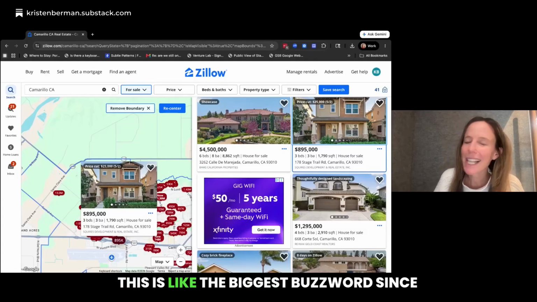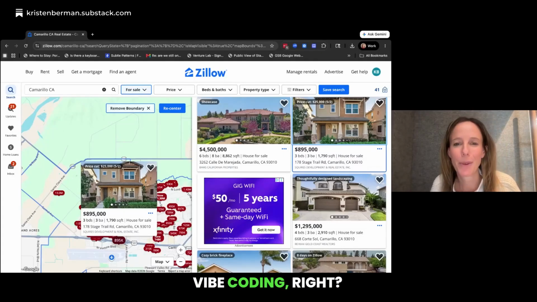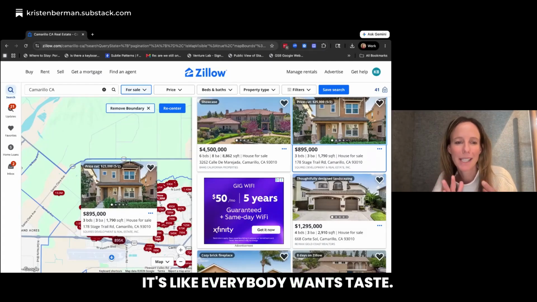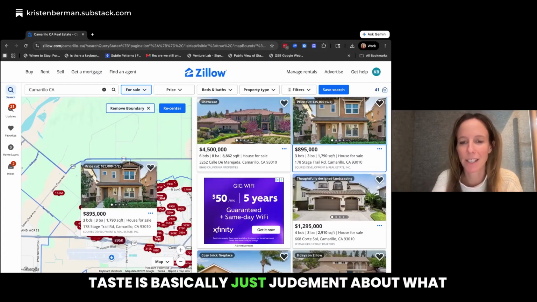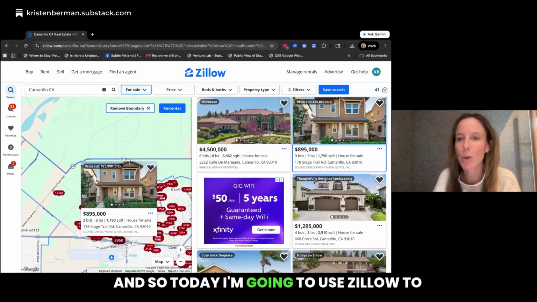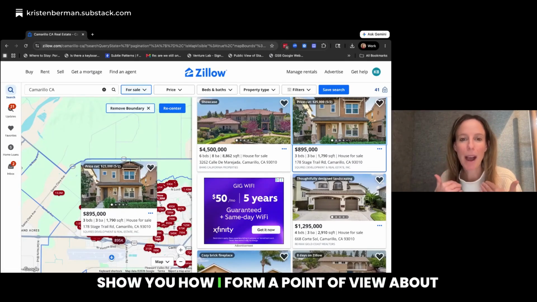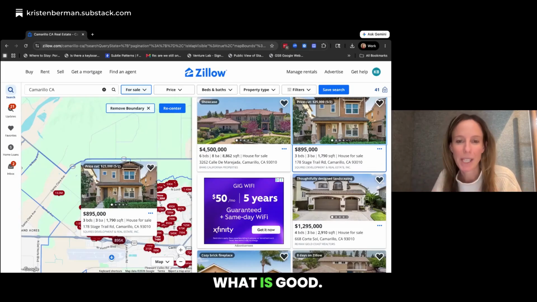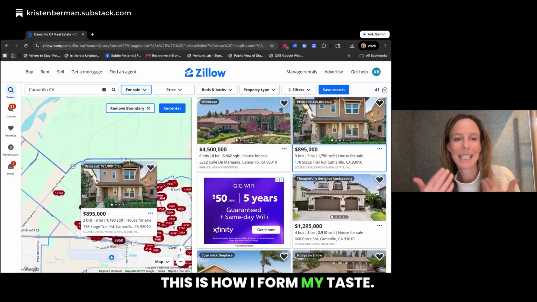Taste. This is like the biggest buzzword since vibe coding, right? Everybody wants taste. What is taste? Taste is basically just judgment about what is good. It's having a point of view. And so today I'm going to use Zillow to show you how I form a point of view about what is good. This is how I form my taste.